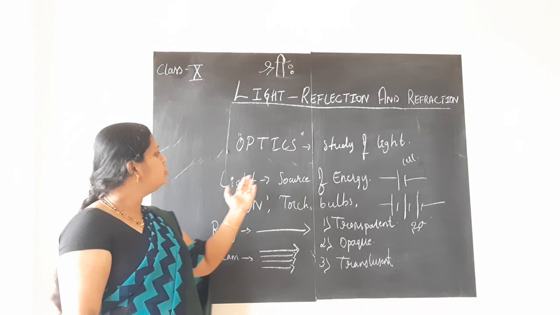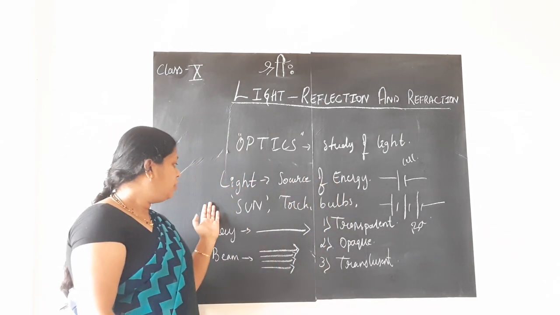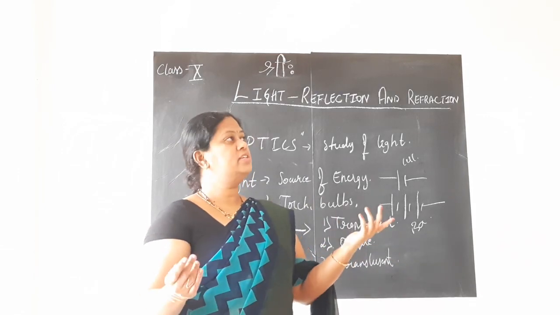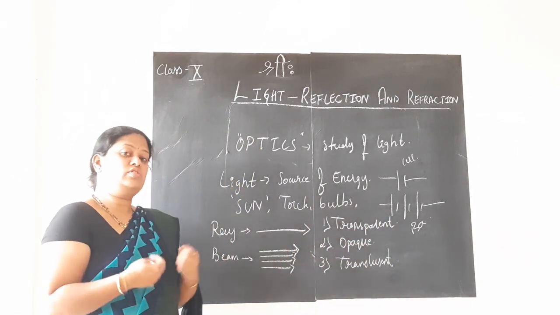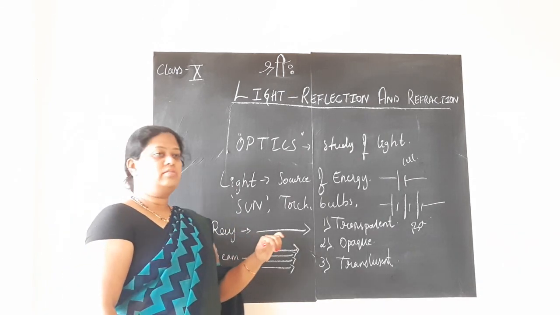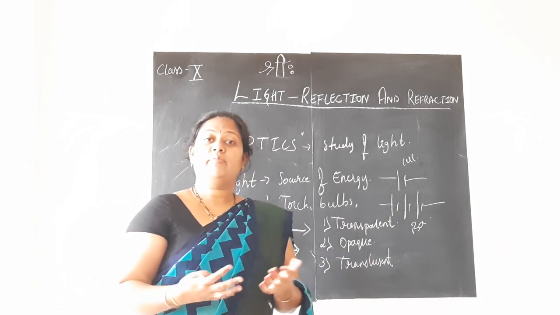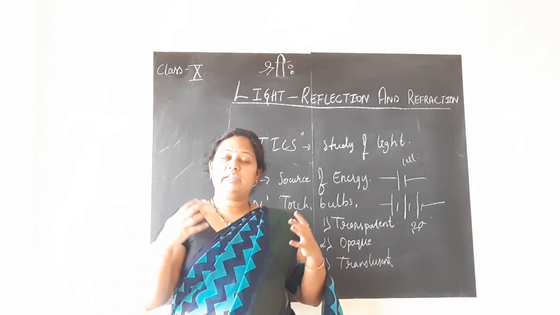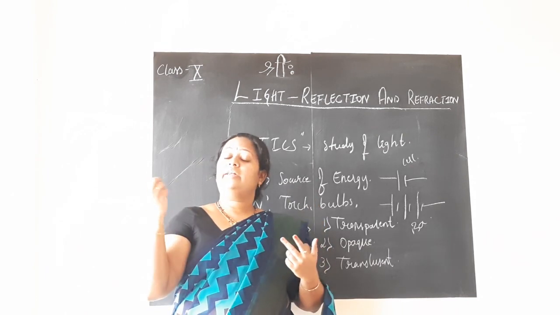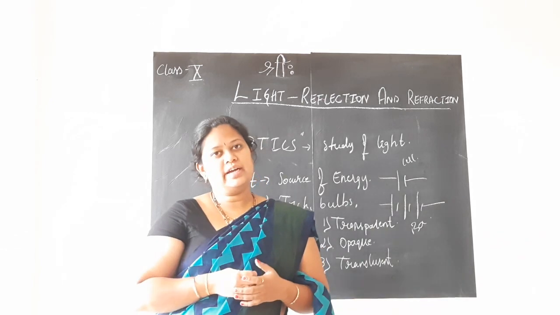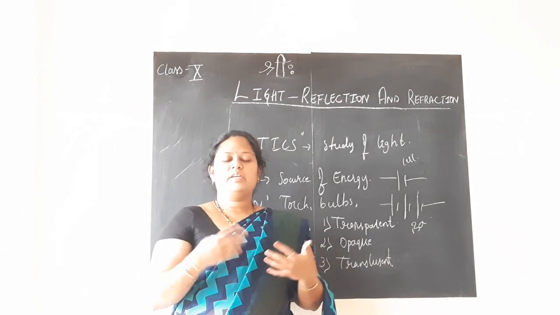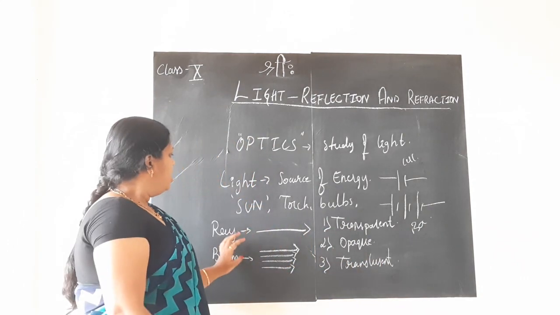Light is one of the main sources of energy. Next point is, what are the different sources of energy? Maybe the sun, torch, bulbs, tube lights, whatever you want you can say. These are the different sources of energy. Ray of light and beam of light we studied. Next we also studied the various other phenomena we see in our daily life, where natural light means the sunlight, moonlight, light from the stars. All these we call natural light. Whereas light from bulbs or torch or whatever it is, those are not natural light.